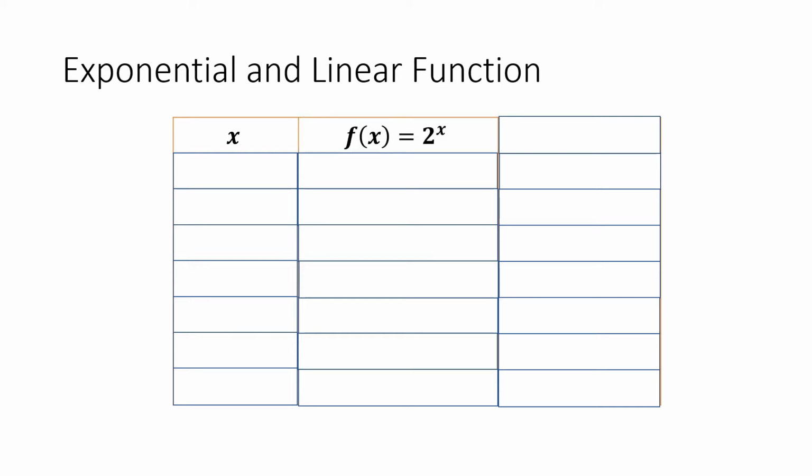And we have function f of x is equal to 2 raised to x, and f of x is equal to 2 times x. Now, what is 2 raised to x? This 2 raised to x is an example of an exponential function. And 2 times x is an example of a linear function.